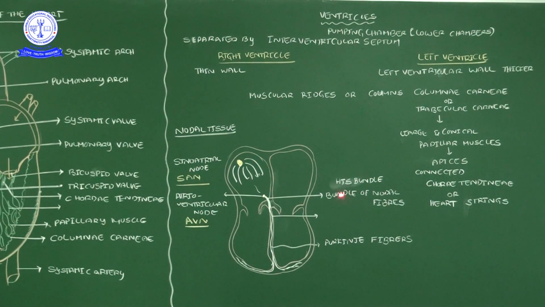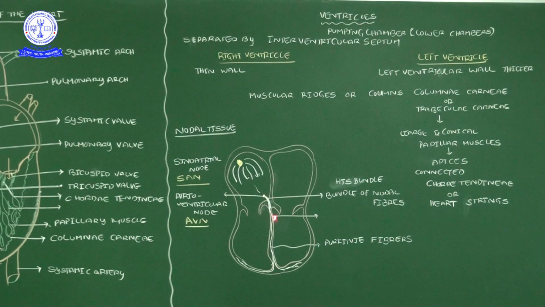Okay, His bundles, we call them bundles of nodal fibers. Now the stimulations travel through the bundle of tissue, the bundles of nodal fibers. Here are the Purkinje fibers. So the nervous stimulations for heart contraction are totally spread out by the bundle of His.